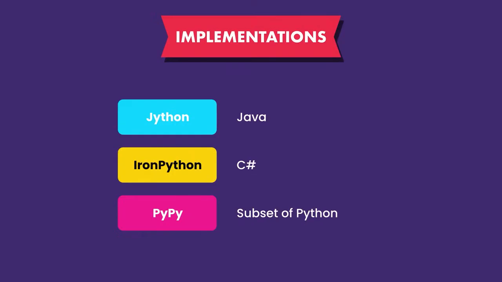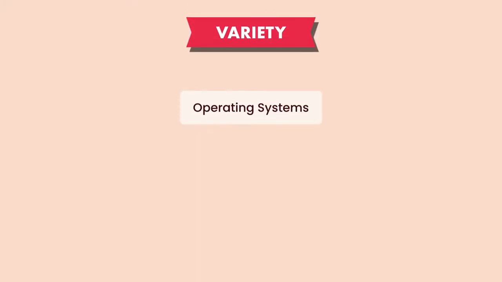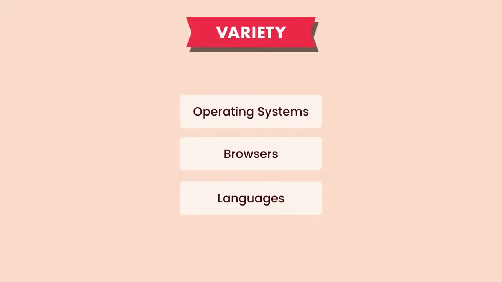Certain features may be available in one implementation but not another, or they may just behave a little bit differently in a particular implementation. Now you might ask, but what is the point of this? Why do we have several implementations of Python? Wouldn't CPython be enough? Well, it's for the same reason that we have multiple operating systems, or multiple browsers, or multiple programming languages. After all these years, we programmers haven't agreed on a single programming language, and that's the same story with Python implementations. However, there is one technical reason behind these implementations that you should be aware of.